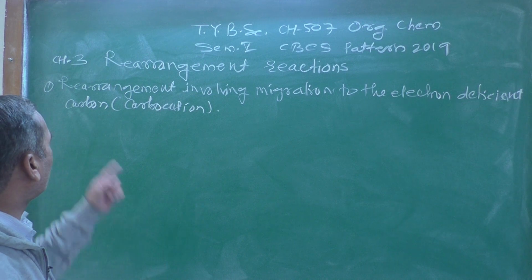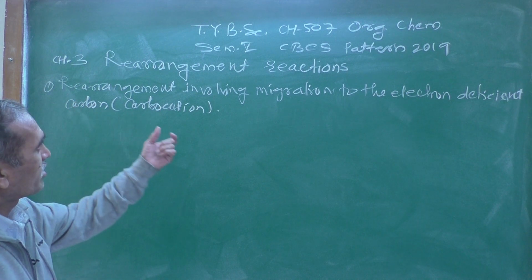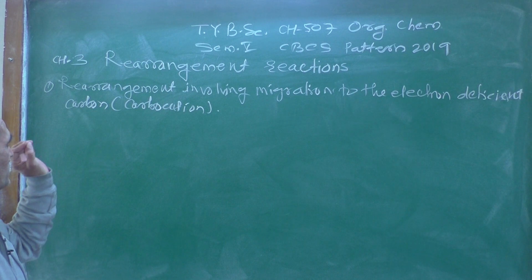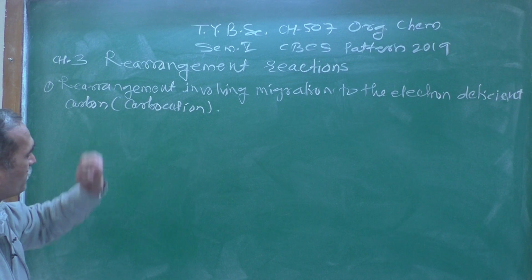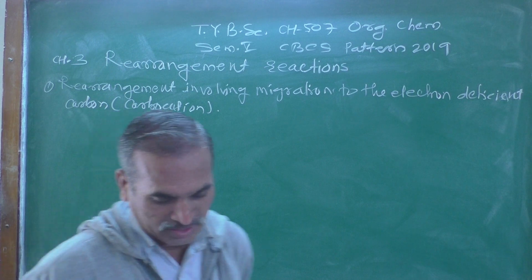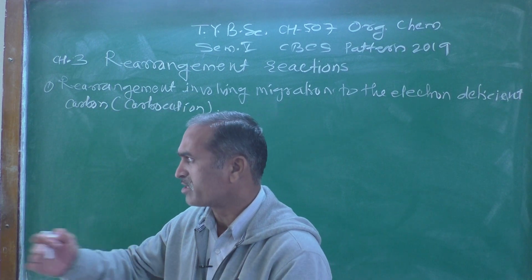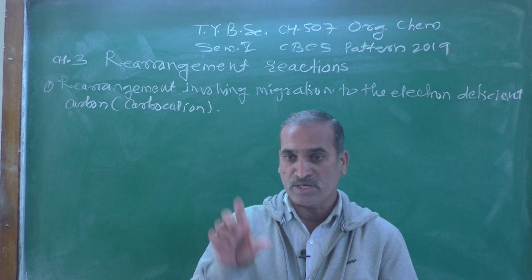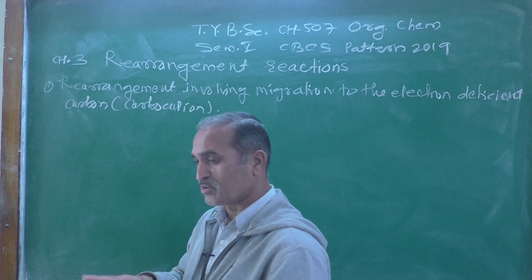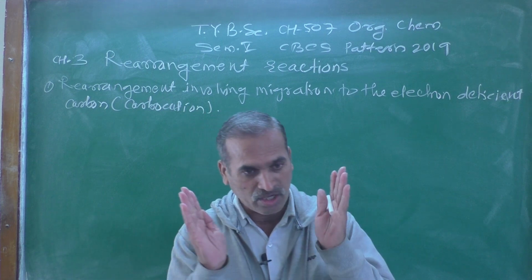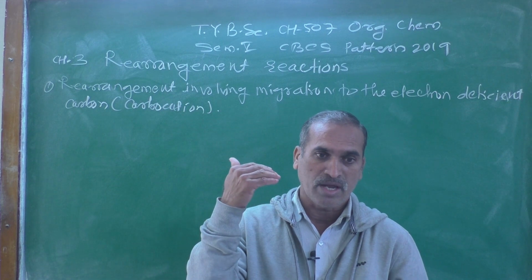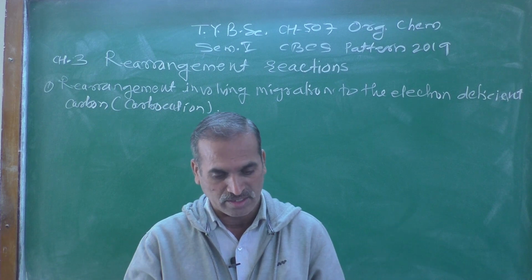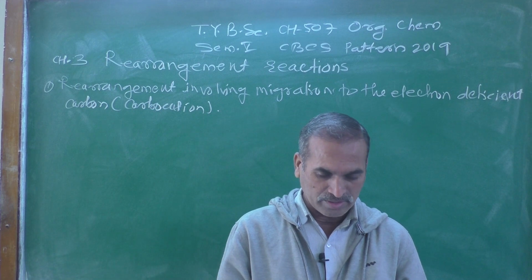Today we are going to discuss rearrangement involving migration to the electron deficient carbon, specifically via carbocation. Various intermediates are formed, and as we know, the intermediate is the transition state that collapses into a product, and we get a stable product.